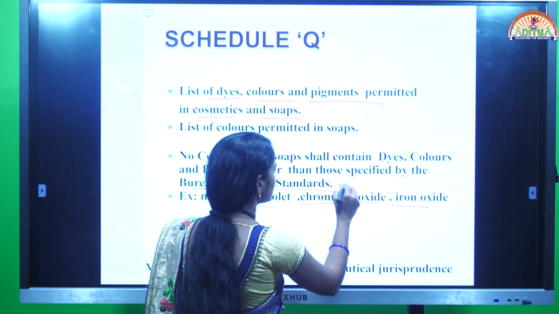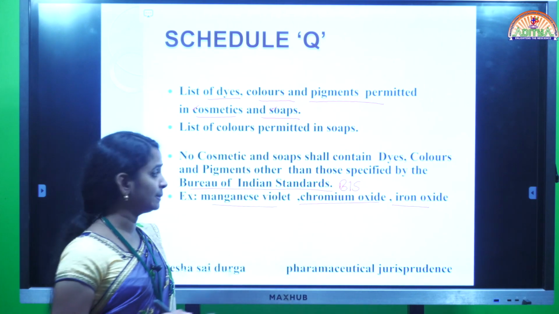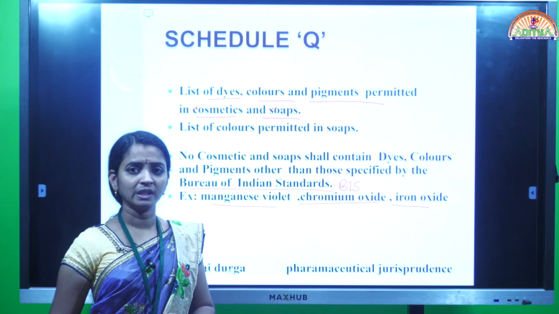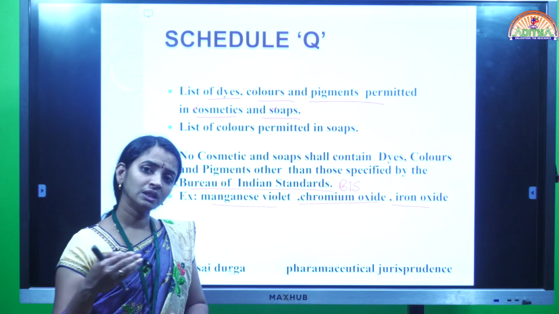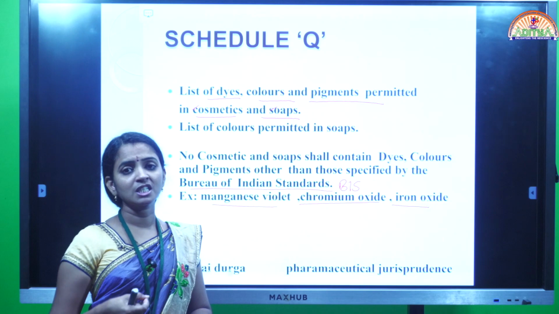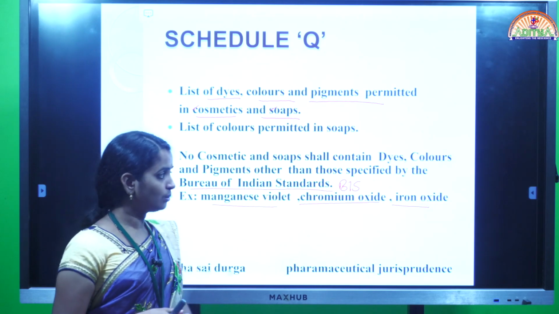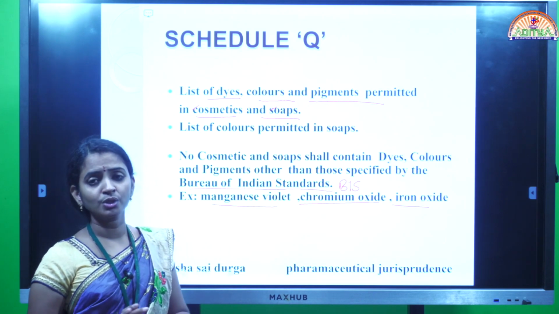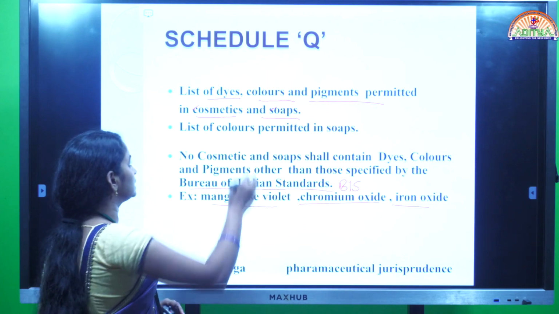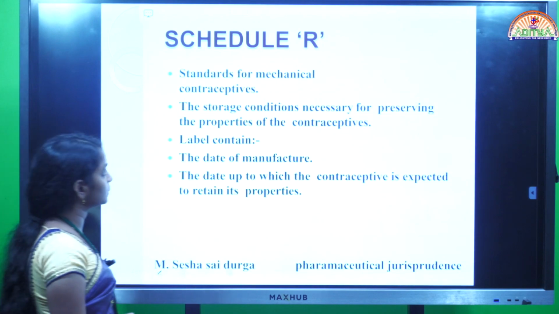So according to this, the colors and pigments which are approved by the BIS standards are the only ones that should be used in cosmetics preparation, and according to those standards they provide some limitations for the use of a particular dye in the product formulation. So within that limit only we should use the color in cosmetics and also in soaps. So these details are given under schedule Q. And next one, schedule R.